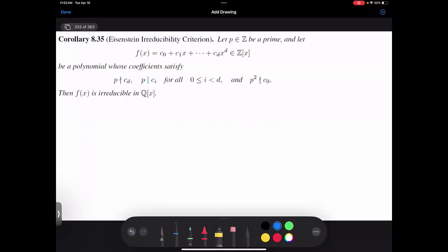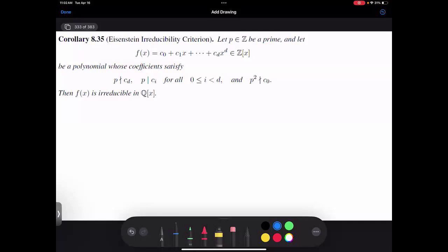And then we'll end with Eisenstein's irreducibility criterion. So if I give you a prime p, and I give you an extremely special polynomial where p divides all the coefficients from the constant term up to the second highest degree, p squared does not divide the constant term, and p does not divide the highest degree term, then f is irreducible.